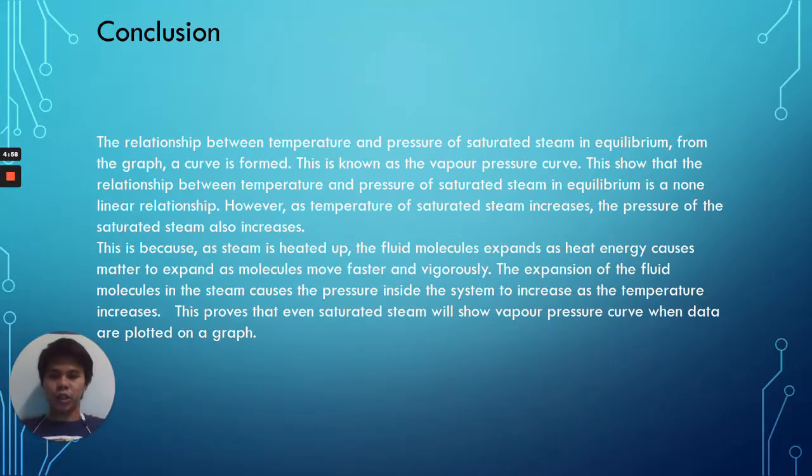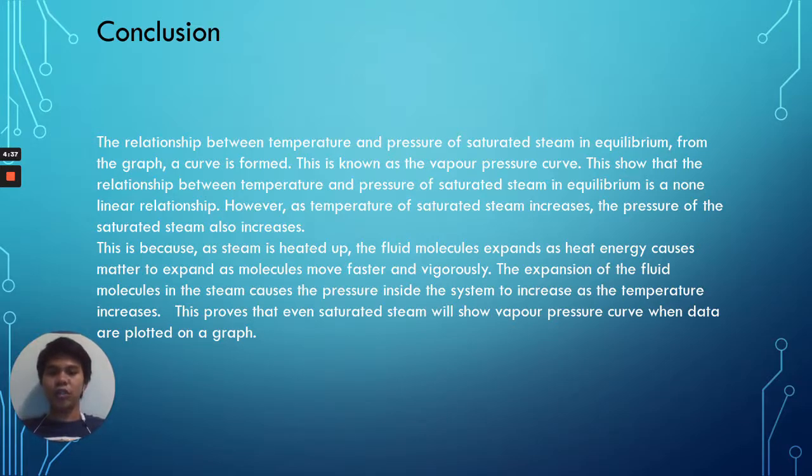I will be talking about the conclusion for the Marcet boiler experiment. The relationship between temperature and pressure of saturated steam in equilibrium: from the graph, a curve is formed. This is known as the vapor pressure curve. This shows that the relationship between temperature and pressure of saturated steam in equilibrium is a non-linear relationship.